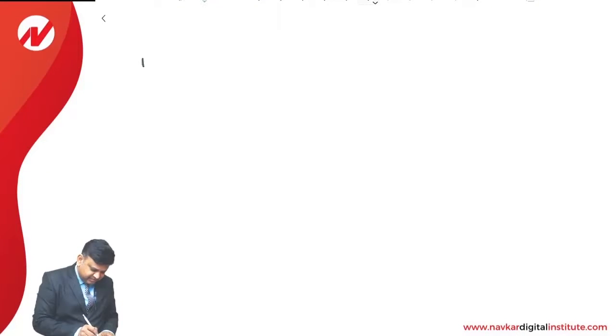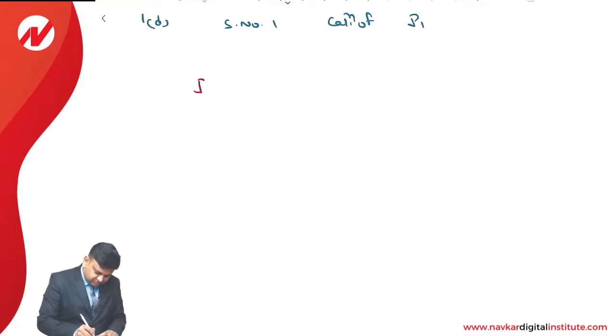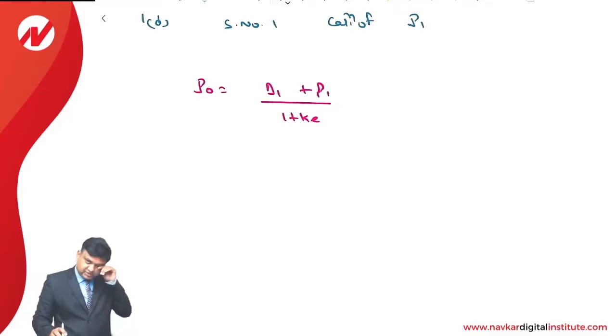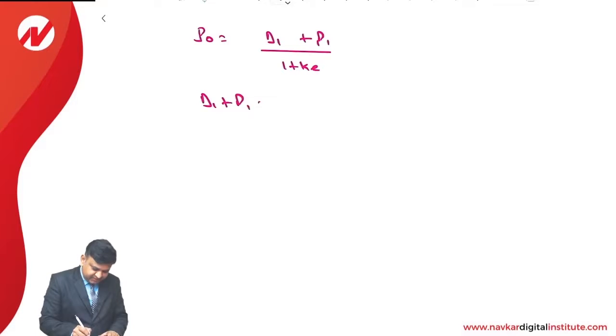Answer for question number 1D. Step number 1, calculation of P1. For the purpose of P1 calculation, we'll apply a simple formula. P0 is equal to D1 plus P1 divided by 1 plus K. This is a formula which is required to be applied. So we will have D1 plus P1 is equal to P0 into 1 plus K.